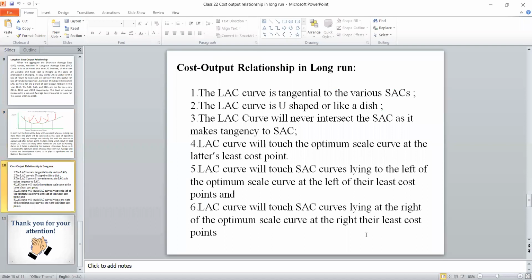So understand one thing. Based on the data, you are drawing ATC and you are connecting that. If you connect based on that particular fixed value and variable value, MC will touch one particular point. That point should be connected. So that point is nothing but the optimum scale. Then what is the fifth implication? The LAC curve will touch the SAC curve lying left to the optimum point and right to the least point. If you see SAC1 and SAC2, they are on the left side of the optimum.